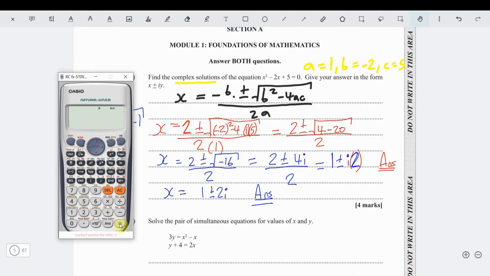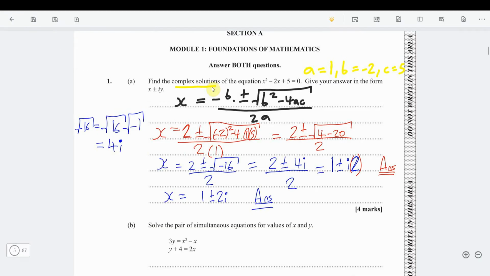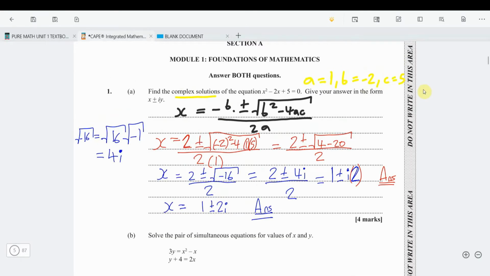It's going to solve the equation for us, and look what it's going to give us. Our answer is the first root is 1 plus 2i, and the next root is 1 minus 2i. Wow! Just like what we have right here. If you have one of these calculators, you are golden. Alright, so that's why I recommend one of these Casio calculators. Alright, so now that we got that out of the way, part B.